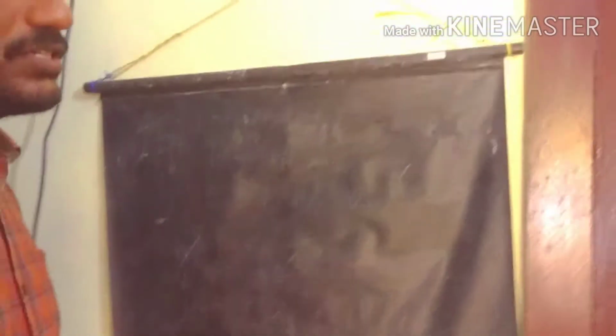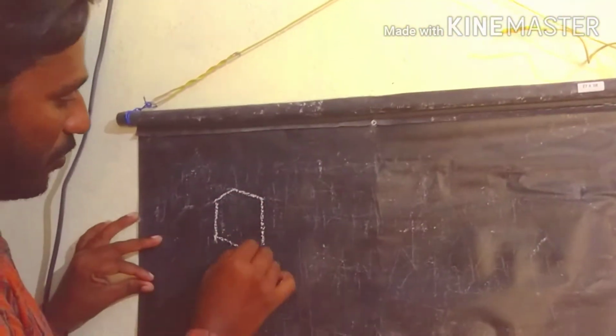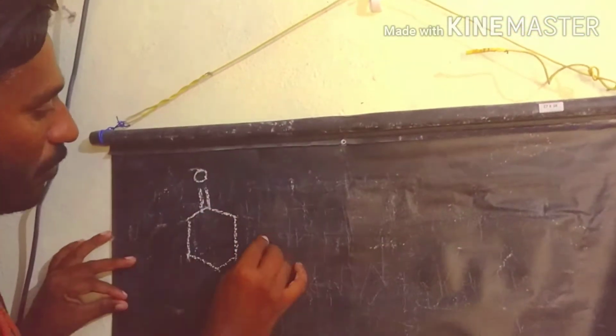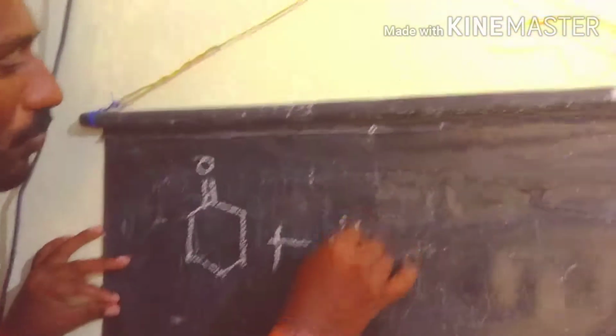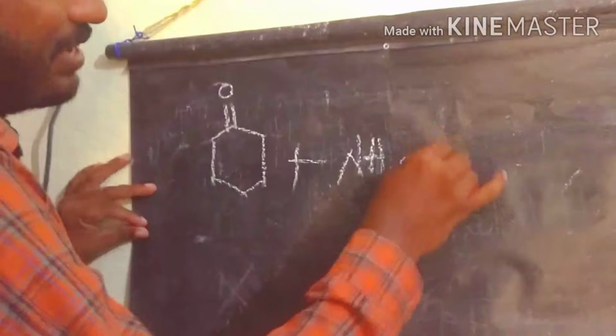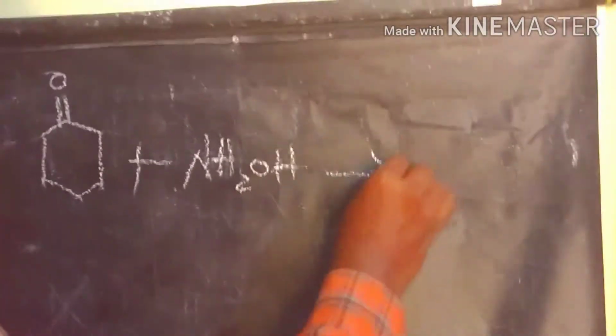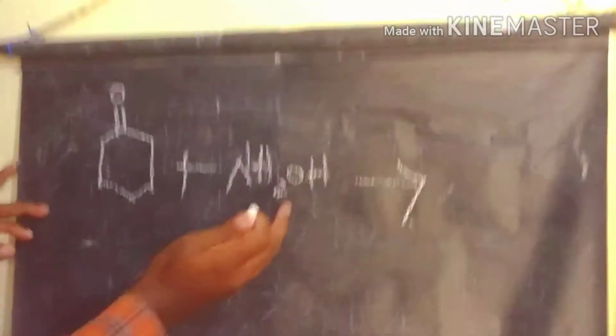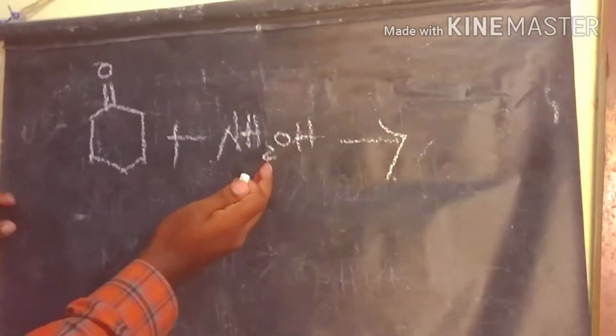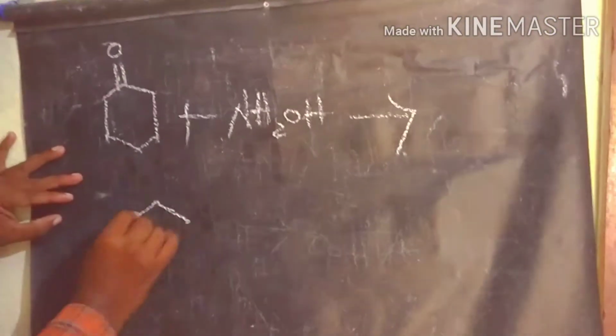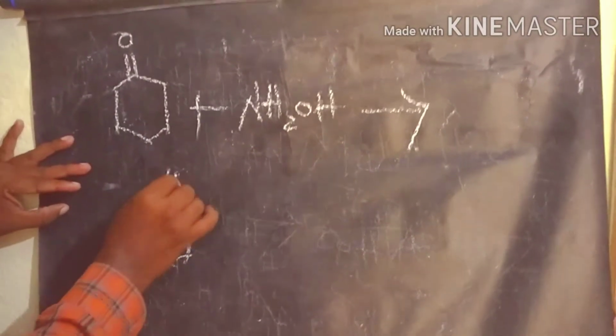Here we discussed the Beckmann rearrangement with some examples. If you take cyclohexanone and undergo the Beckmann rearrangement, first cyclohexanone reacts with hydroxylamine and we get the ketoxime.